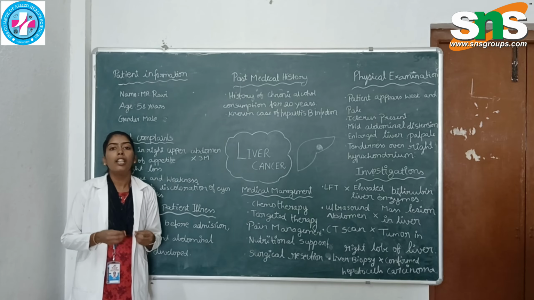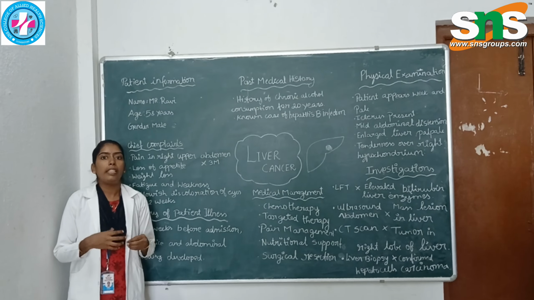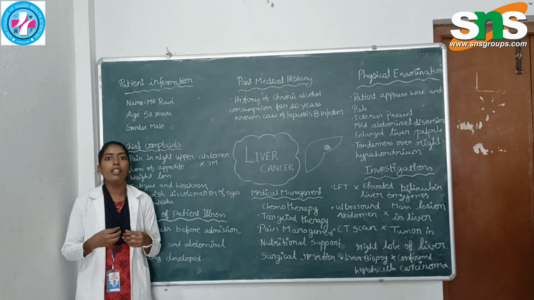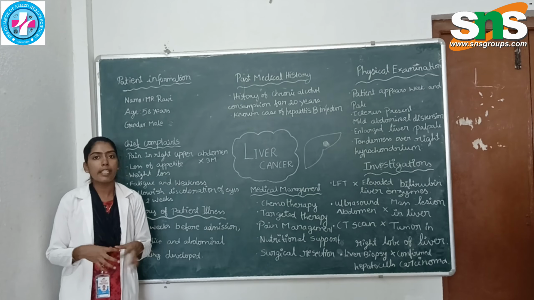There are 5 stages in liver cancer. In stage 0 and 1, the carcinoma is present in situ, only in a particular region. In stage 2 and 3, it will spread to the entire liver. In stage 4 and 5, it will spread through the surrounding structures, and in the last stage, it will affect distant organs also. We will see one by one. First, patient information will be explained by Divya.